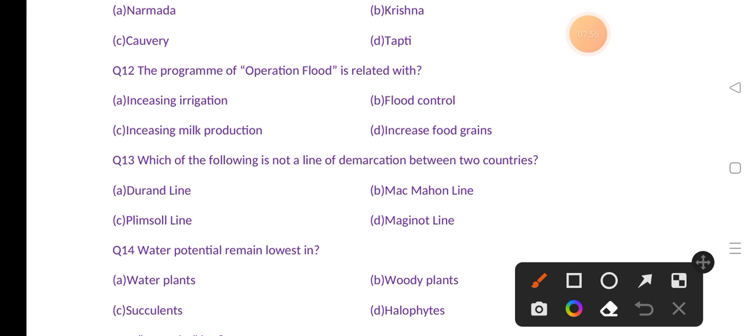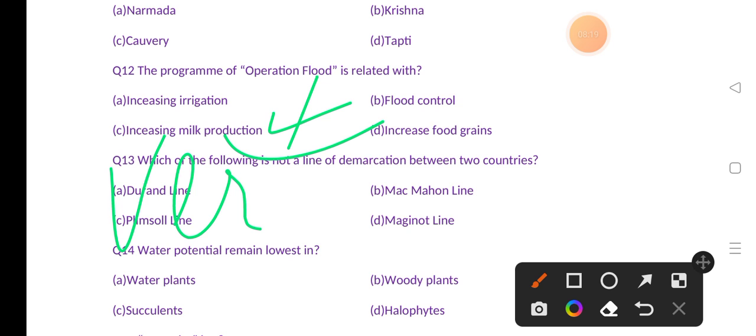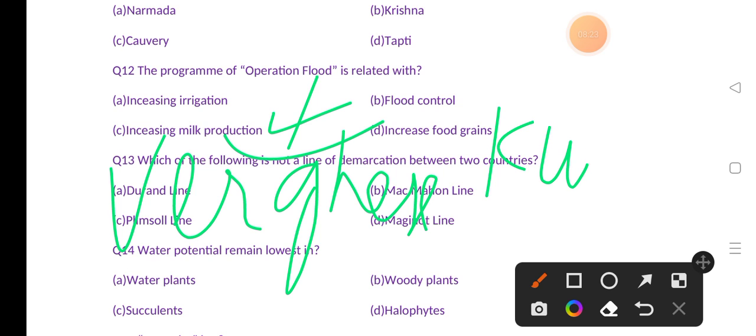The program of Operation Flood is related with, options are irrigation, increase in irrigation, flood control, increase milk production, increase food grains. The correct answer is option C, that is increasing milk production. The father of Operation Flood is Verghese Kurien. Let's move to our next question.